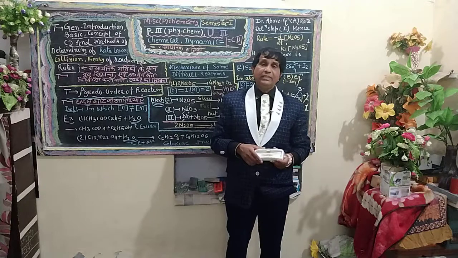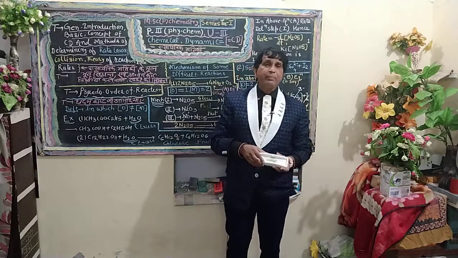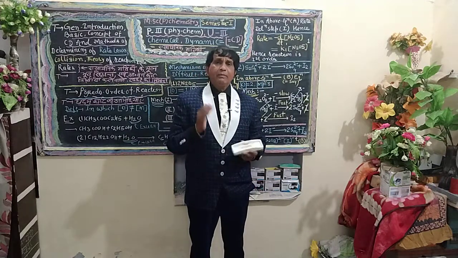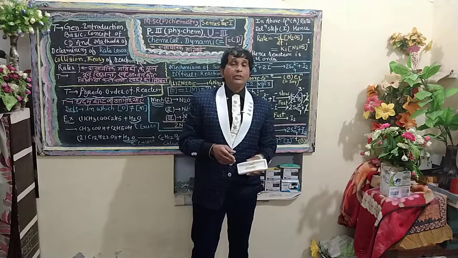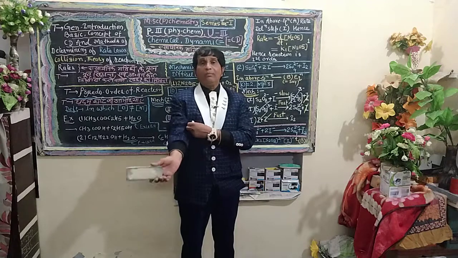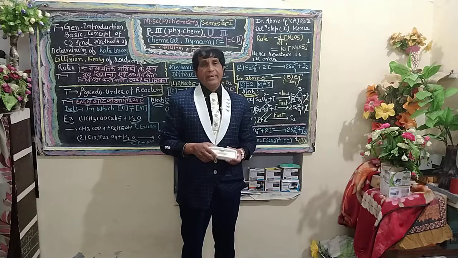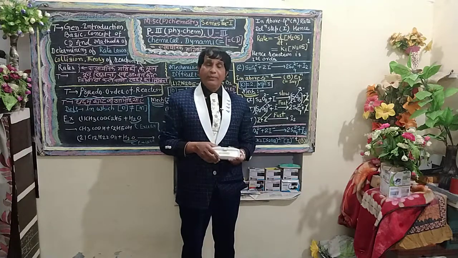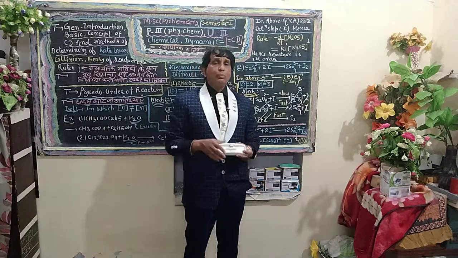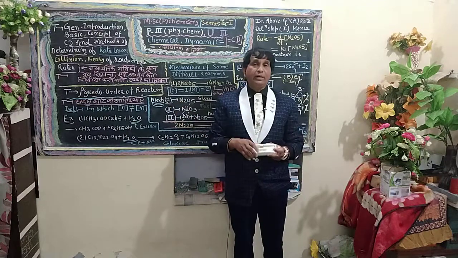So it becomes essential to deliver the basic concept of chemical dynamics before the depth of its explanation. First of all, I would like to explain the basic concept of chemical dynamics, including the definition of velocity of the reactions, its method to express, kinds of velocity of the reactions, order of reaction, molecularity, and pseudo order of reactions. First of all, I would like to define the order of reaction and molecularity.